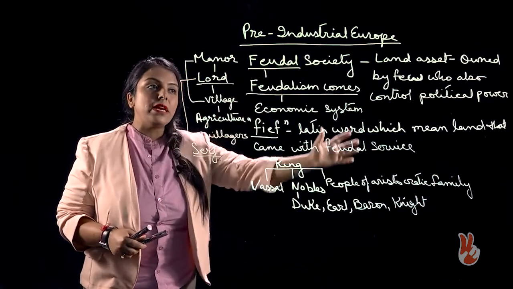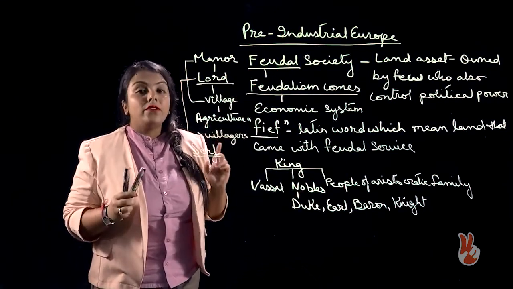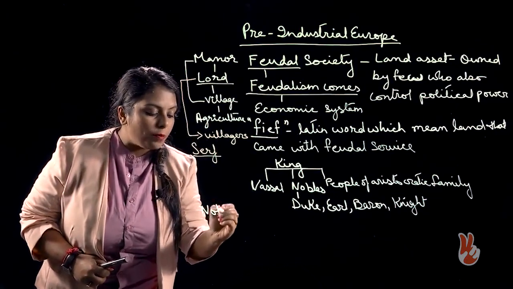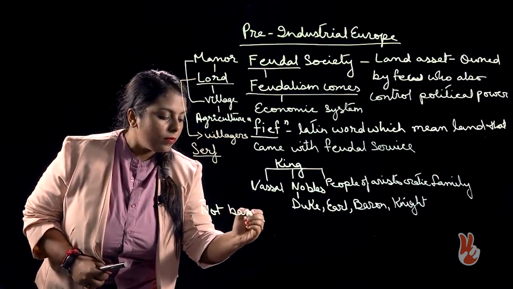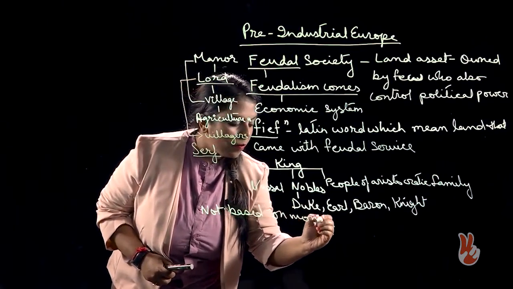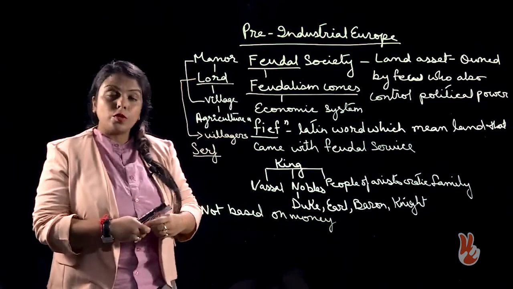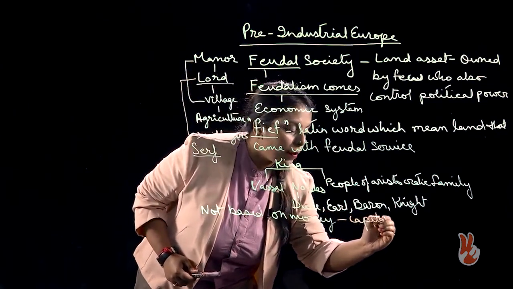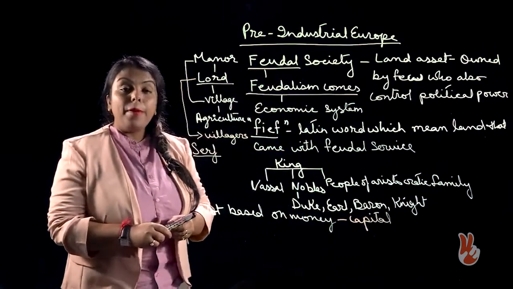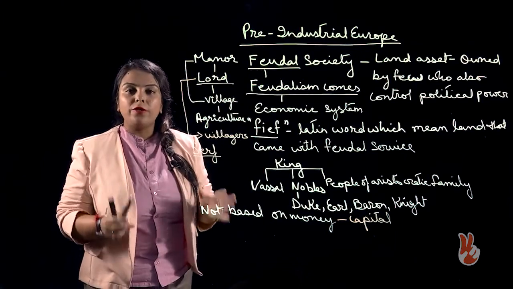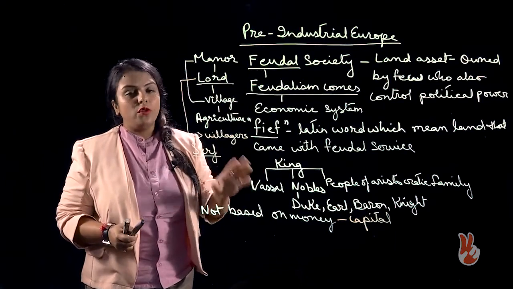This was the basic feudal society, and remember one thing, it was not based on money, which is also known as capital. It was not based on money or capital, it was basically based on one thing, that was land. Whoever had the control over land had the control over power.